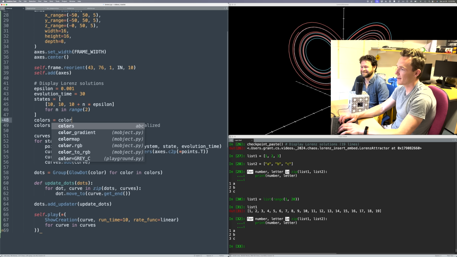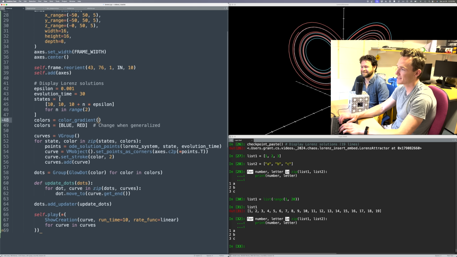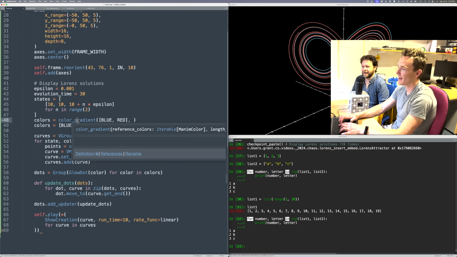So I have a thing called color gradient that will basically go between two colors, and you tell it how many steps to take.